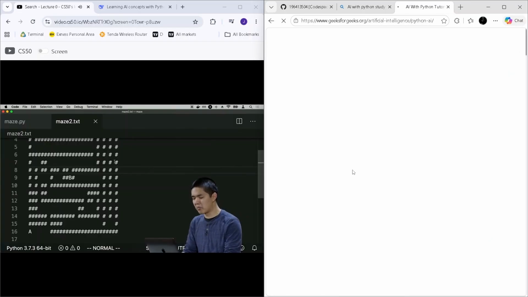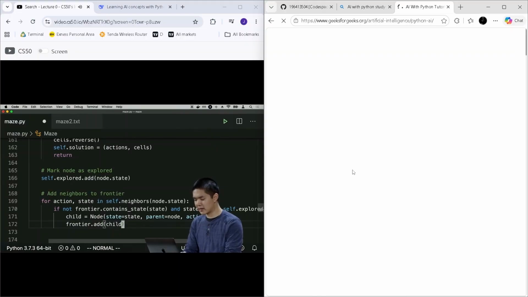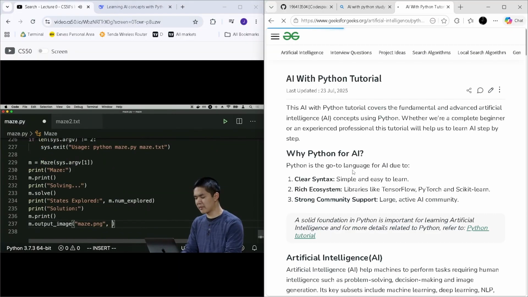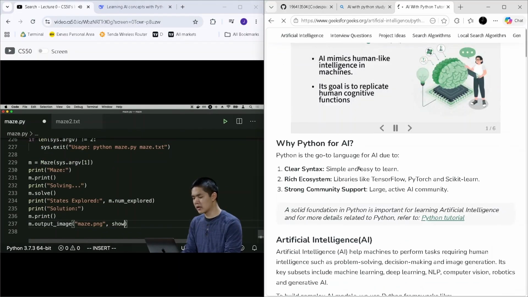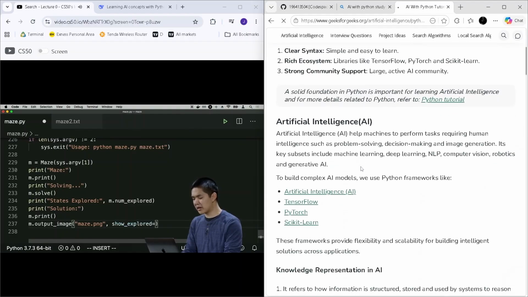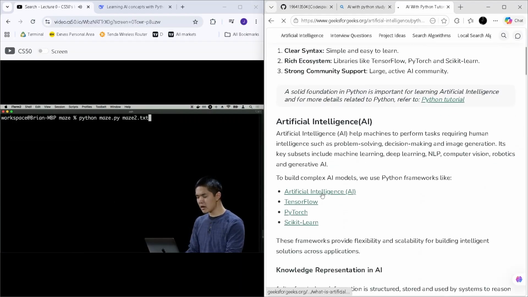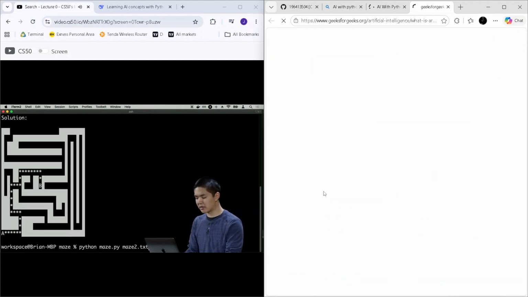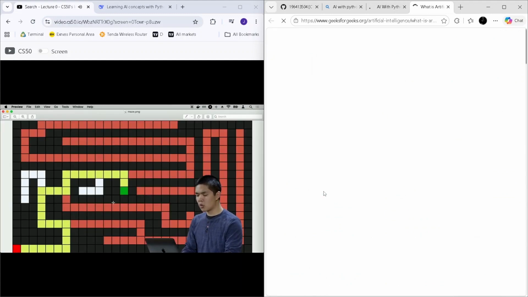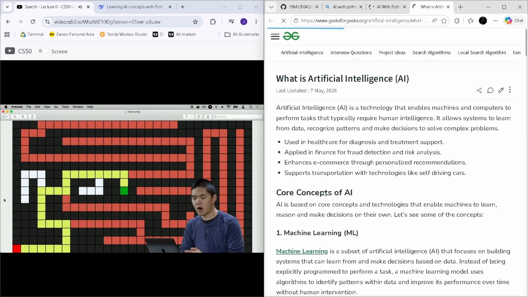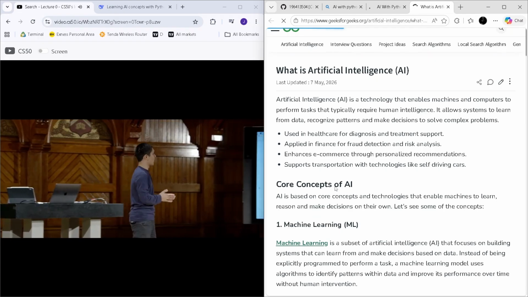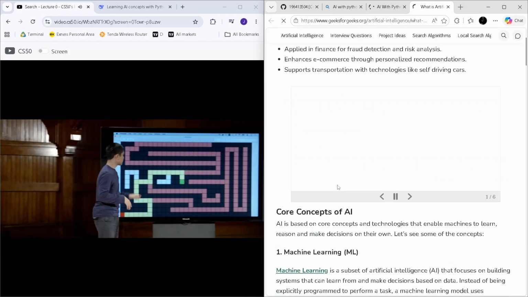And in fact, if I make one small modification to the program and tell the program at the end when we output this image, I added an argument called show explored. And if I set show explored equal to true and rerun this program, python maze.py, running it on maze2, and then I open the maze, what you'll see here is highlighted in red are all of the states that had to be explored to get from the initial state to the goal.